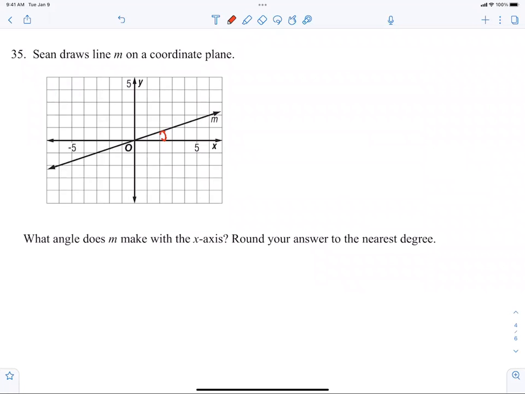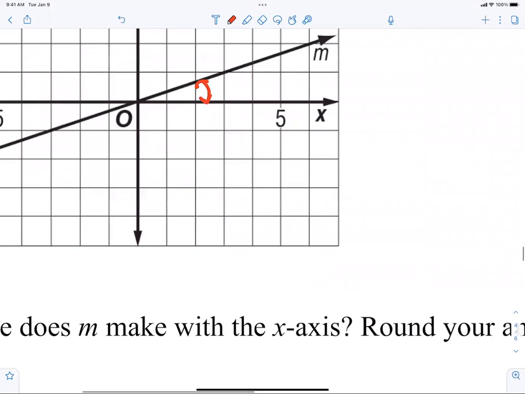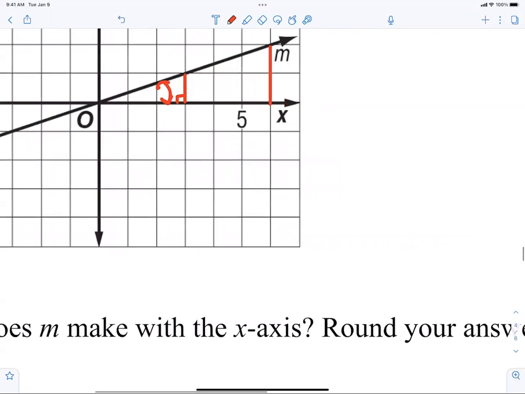Come on, someone help her out. Tell her. Just draw it where x equals 3. Look right here. That's brilliant. You're just drawing that right triangle right there. Would it make any difference if I did this triangle right here? No, because it's a ratio and the ratio will reduce. So what trig function are we going to use?